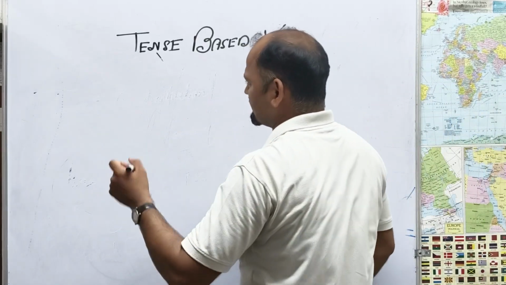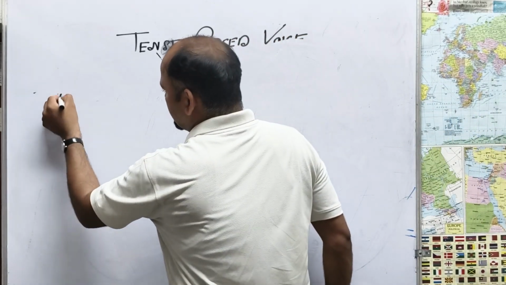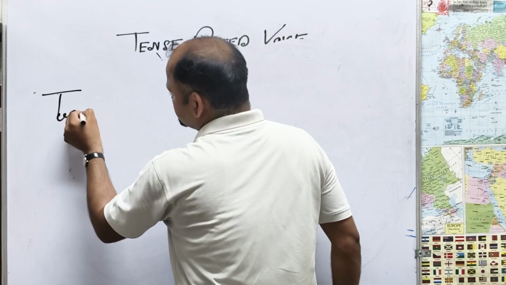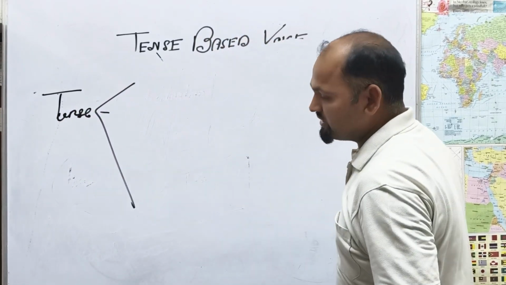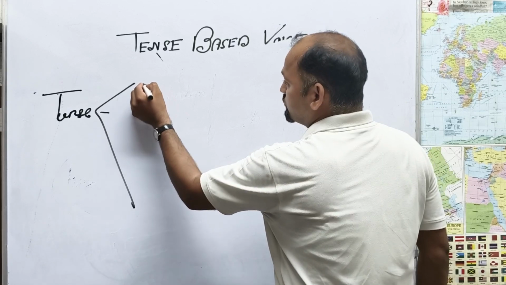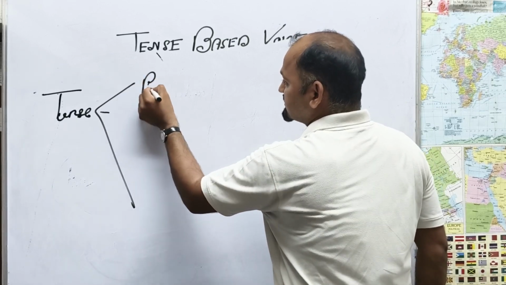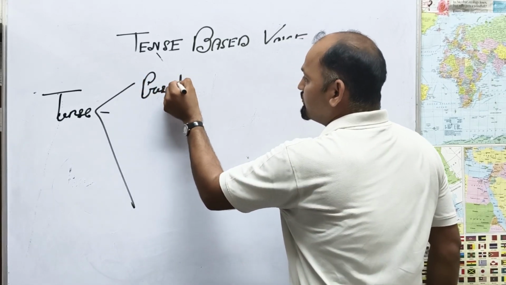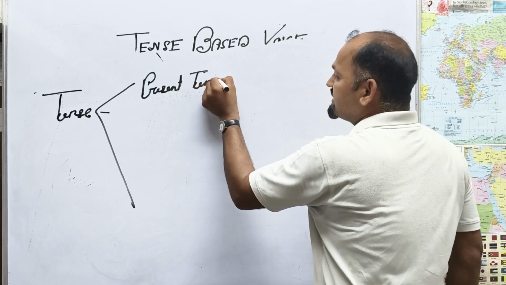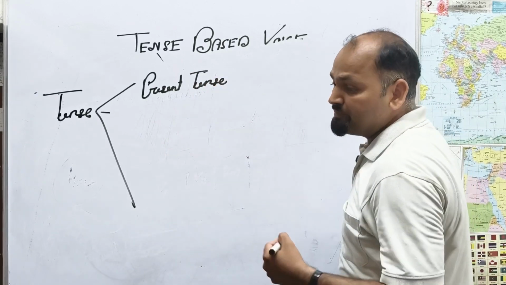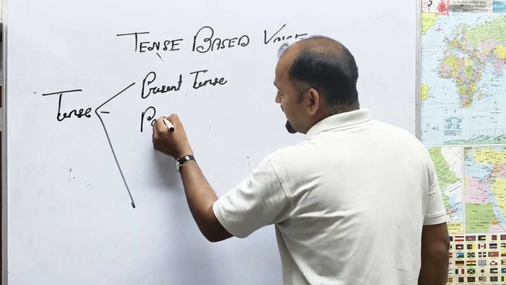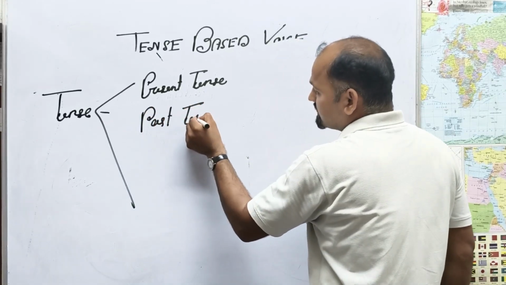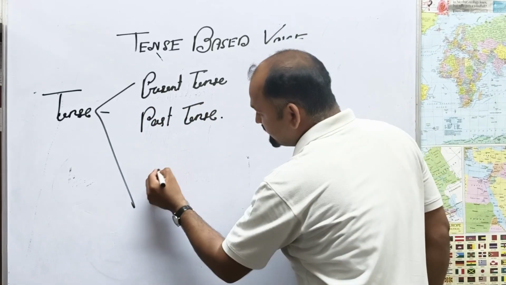I will start from here. Number one, in the part of tense, three things are very compulsory. Number one, you have to know a little bit about present tense. What do you mean by the present tense? How many parts are there in the present tense? Second, do you know about the past tense? Do you know about the future tense?